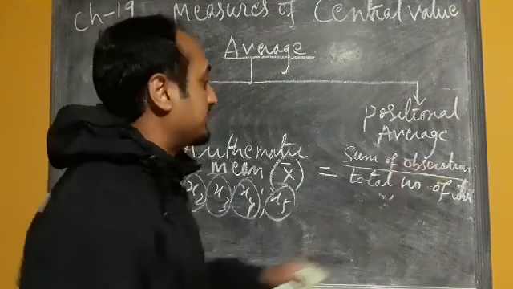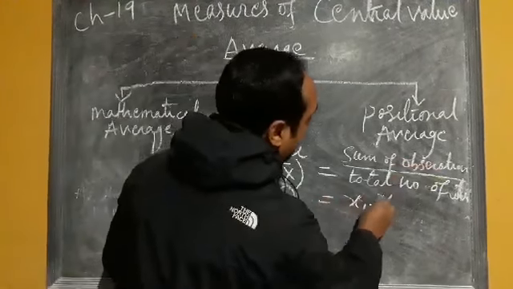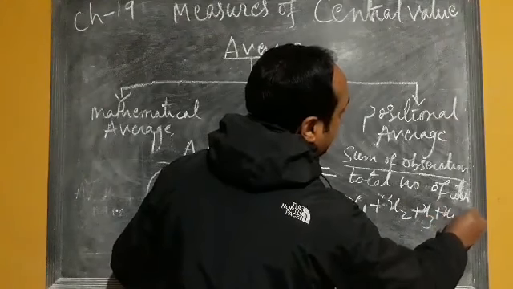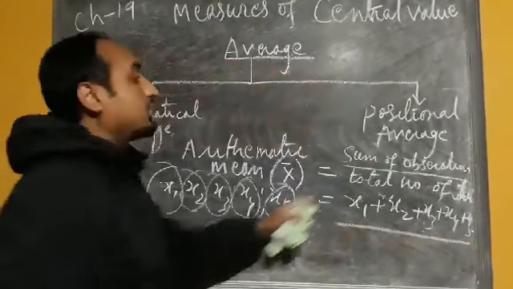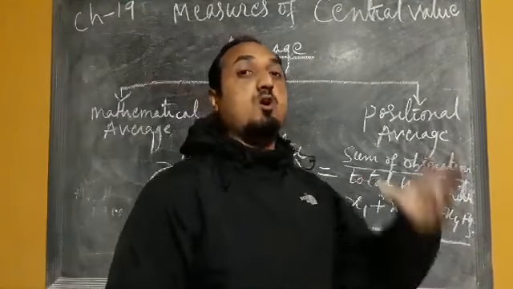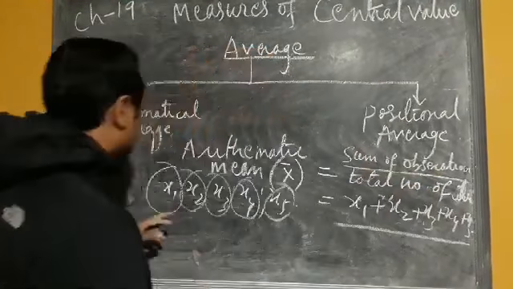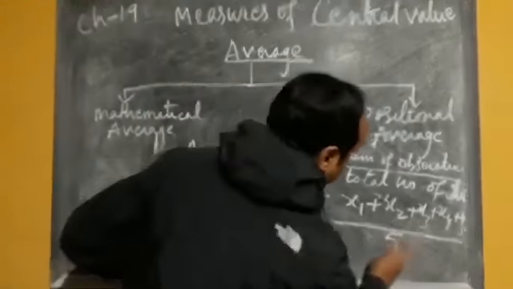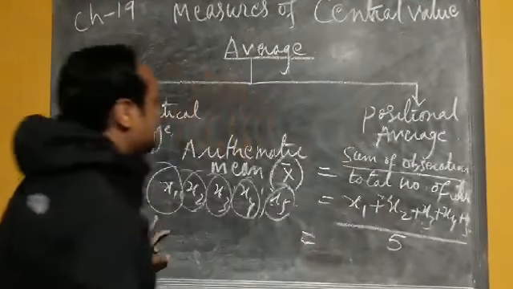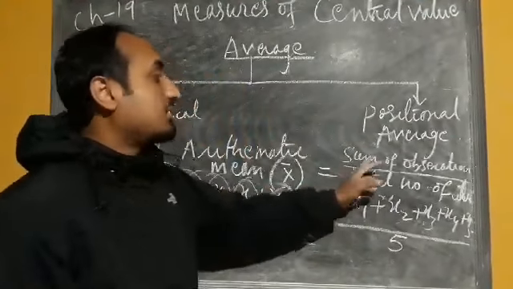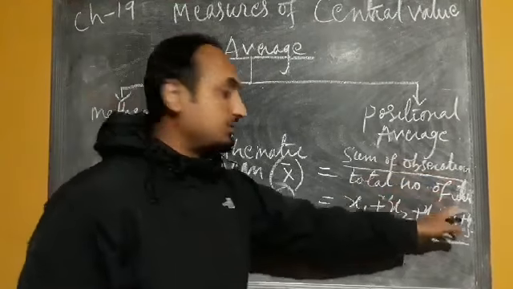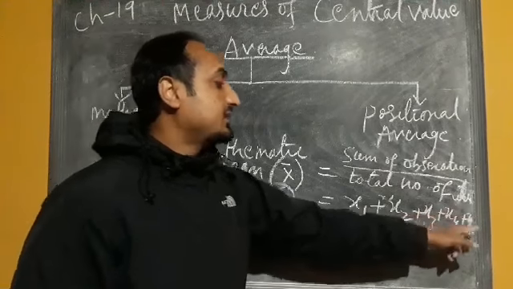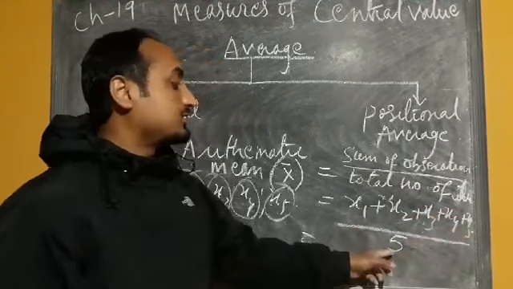So for the sum of observations we add x1 plus x2 plus x3 plus x4 plus x5, divided by the total number of observations. Let us count: 1, 2, 3, 4, 5. So the total number of observations is 5. So this is the arithmetic mean: the sum of observations divided by the total number of observations, that is x1 plus x2 plus x3 plus x4 plus x5 divided by 5.